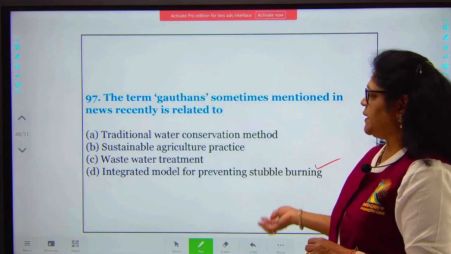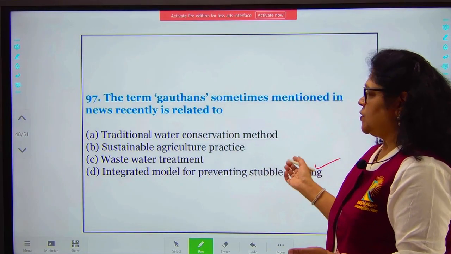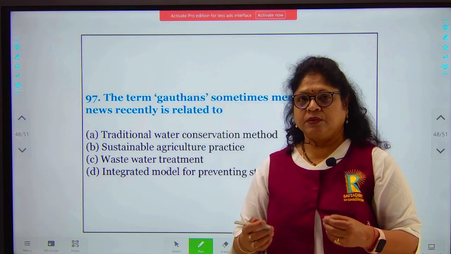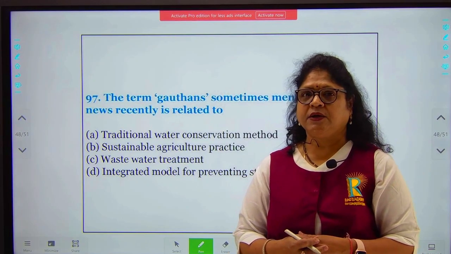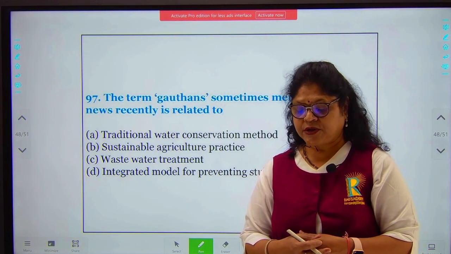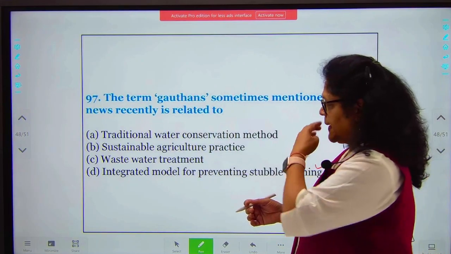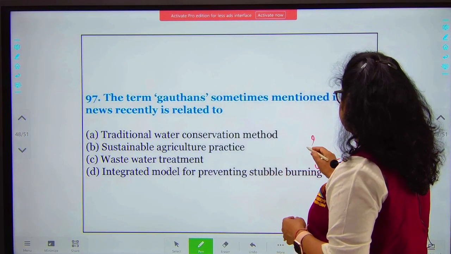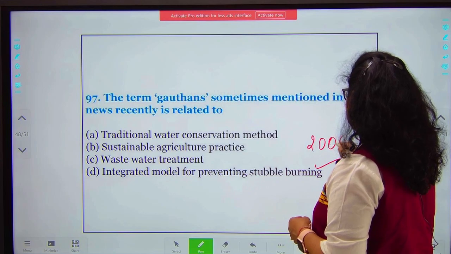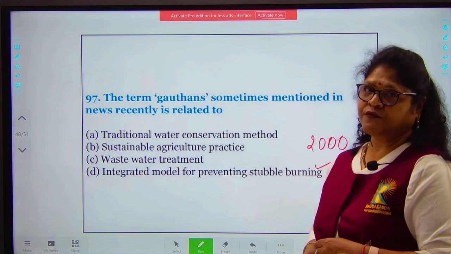So this is not only creating a lot of goodwill, but it is also creating a lot of employment opportunities. And now the government has, I think, established more than 2,000 Gauthans in the rural areas of Chhattisgarh.